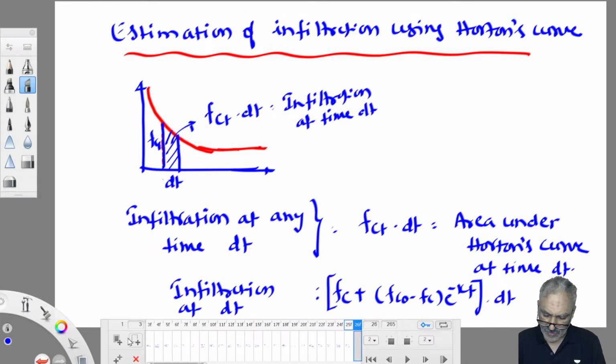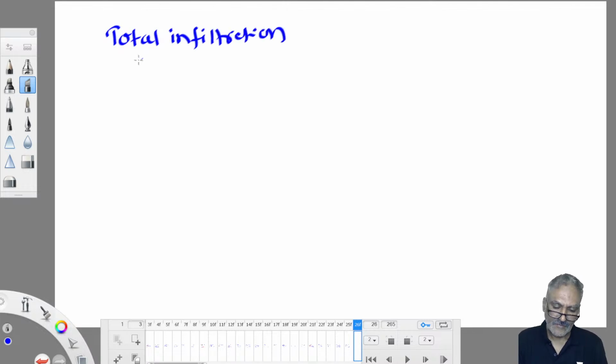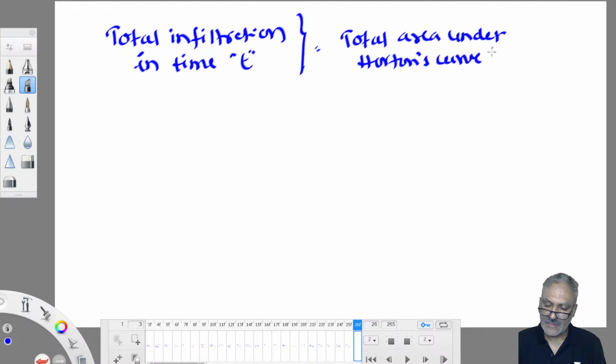You want to measure the total infiltration in time t. Total infiltration in time t is the total area under Horton's curve up to time t.